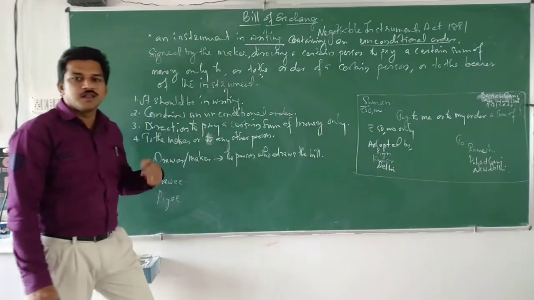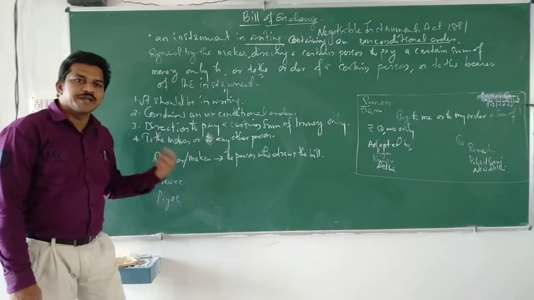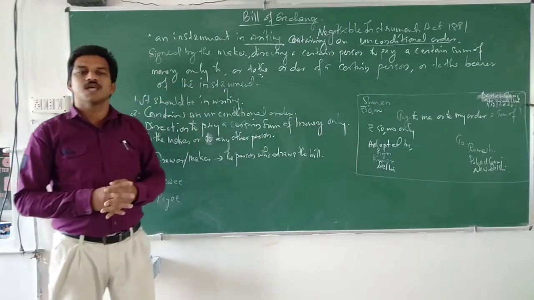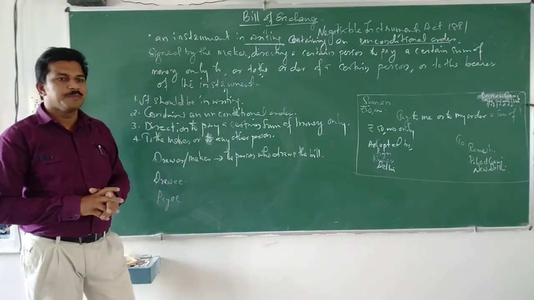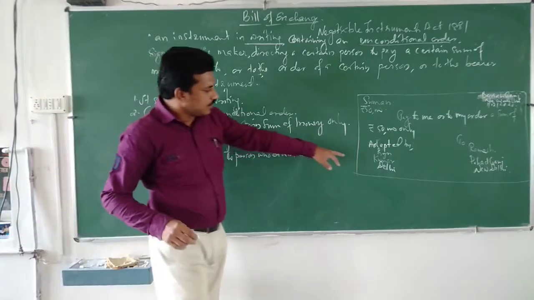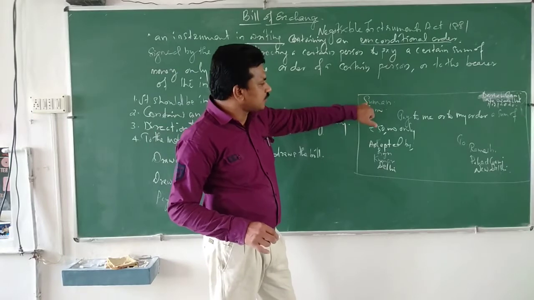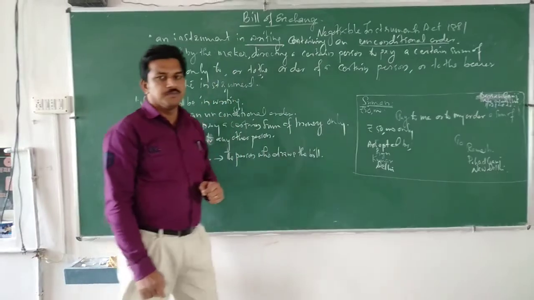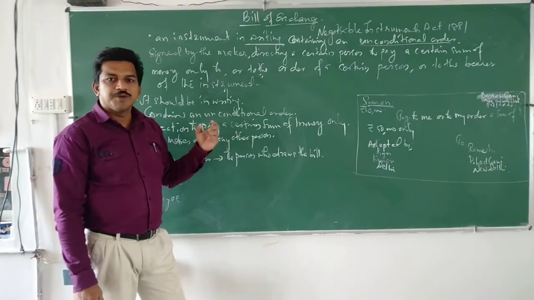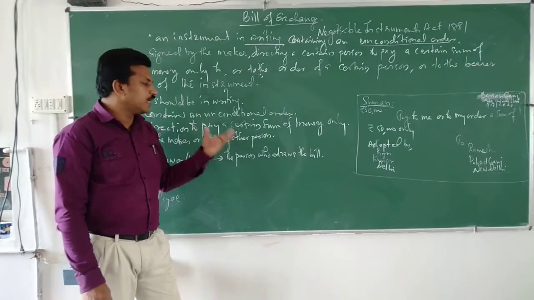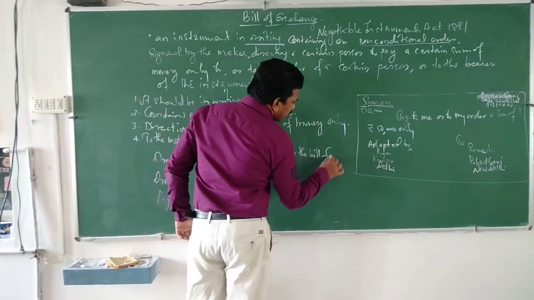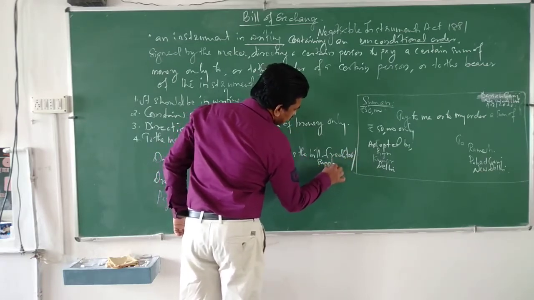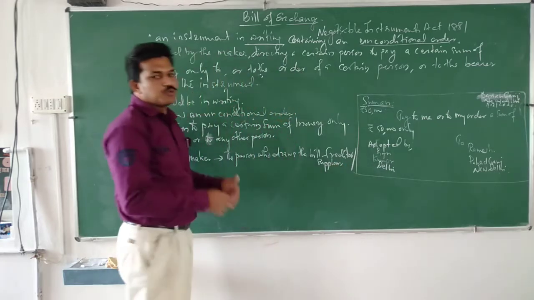When he draws the bill, when he has to get money from somebody, normally that person will be a creditor or seller. For example, here Kumar purchased goods from Suman. So Suman writes the bill. Why? Because Suman has to get the money. So he is the creditor or supplier, because he supplied some goods to Kumar.